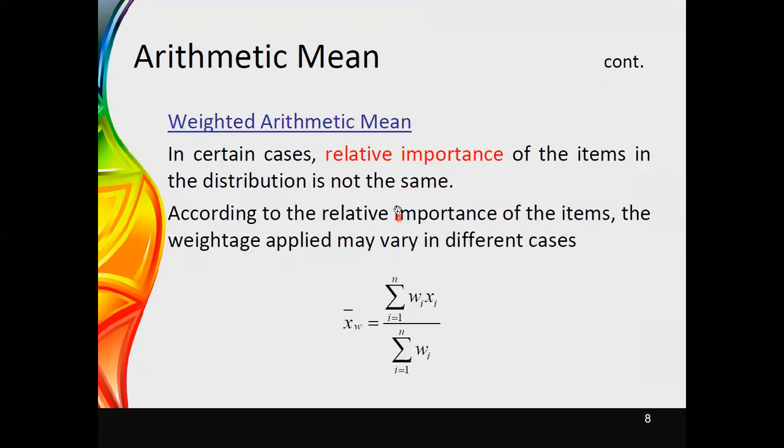Now we will look at the next part, the weighted arithmetic mean. In some cases, we need the relative importance of the items in the distribution, which is not the same for all. As an example, think about making some expenditure and identifying the categories. The first category that we all prefer would be food, because we do all these things to live. Then we can say it is for transport.